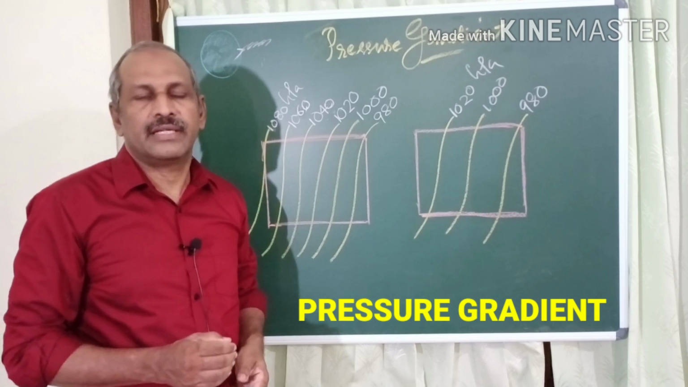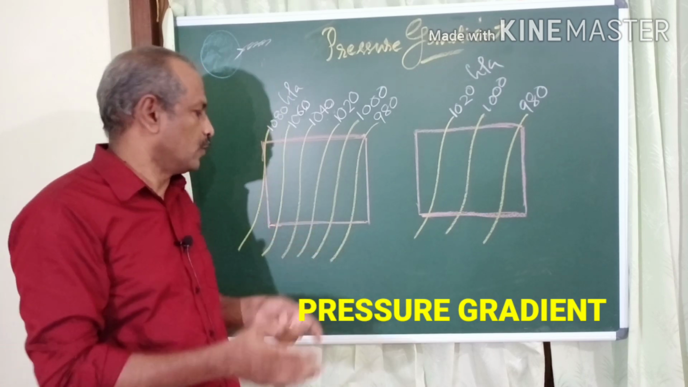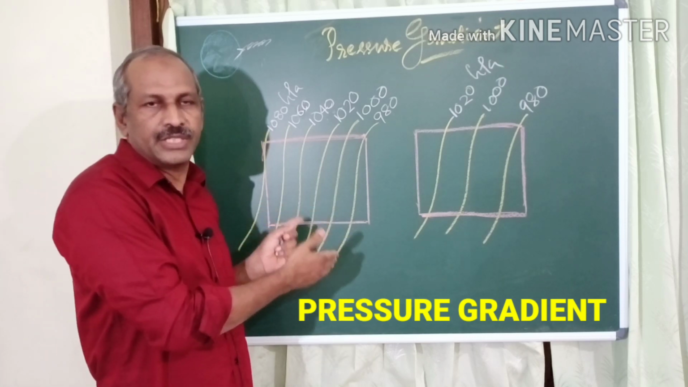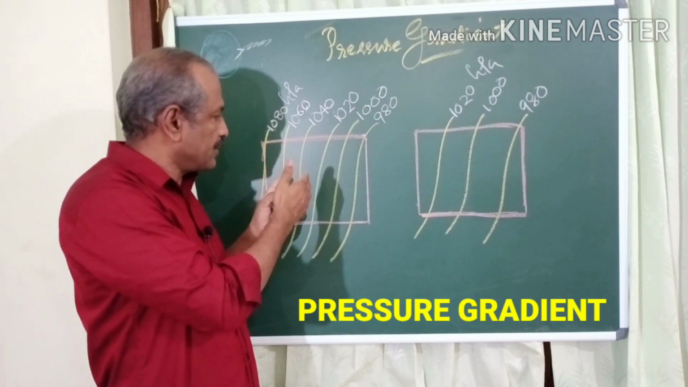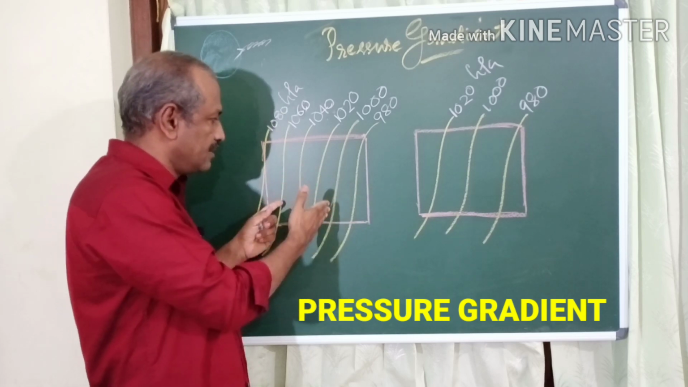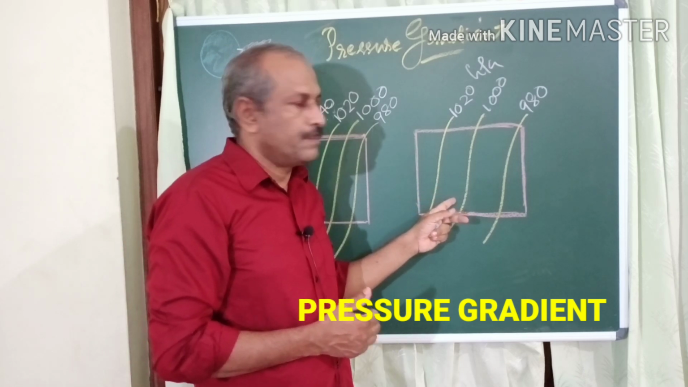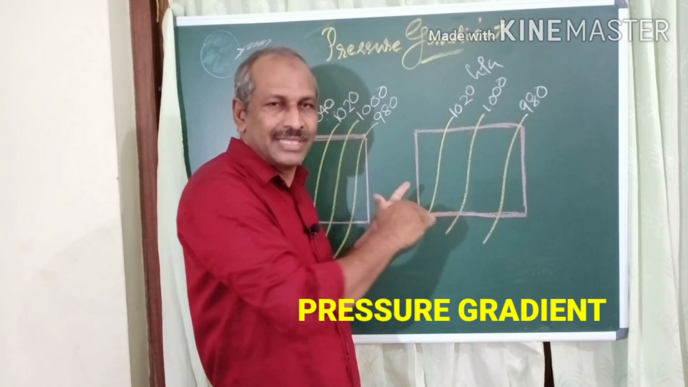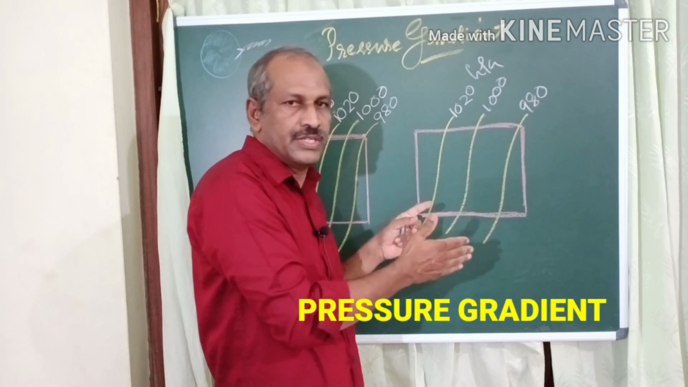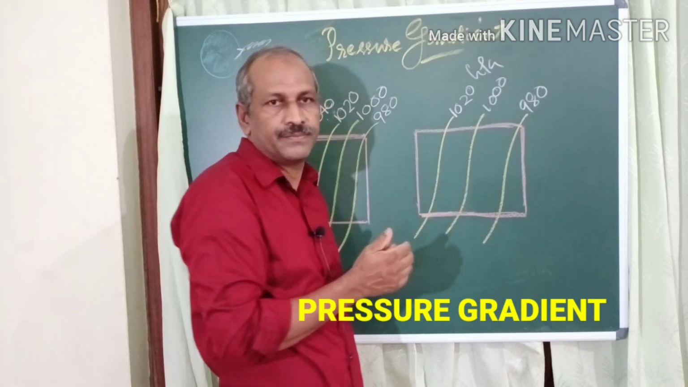So pressure gradient is said to be steeper if that pressure difference is more. And here you know that pressure difference is more. So here pressure gradient is steeper. The result is what? Strong wind. Here the strong wind is the result. And here pressure gradient is not steep because pressure difference is not greater. So it causes what? Gentle breeze.